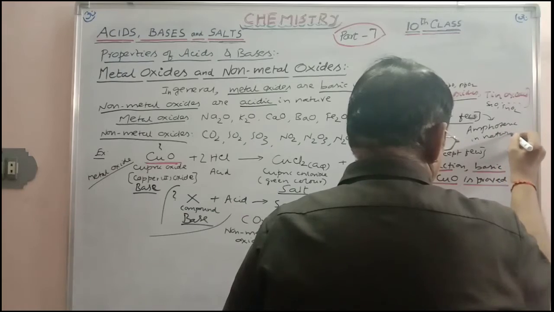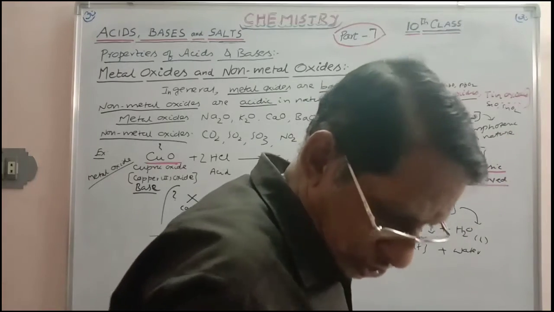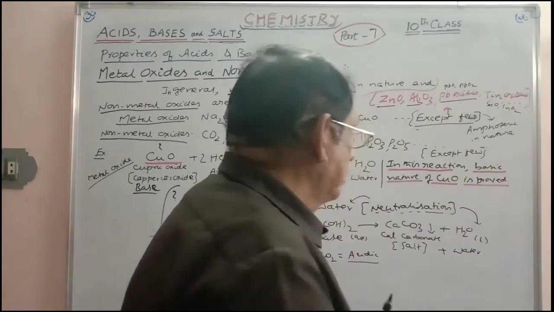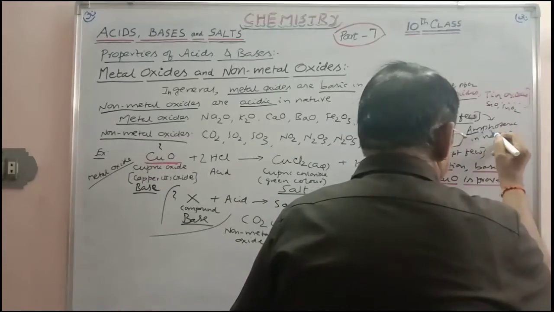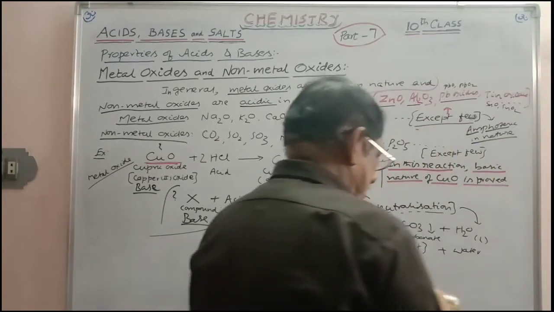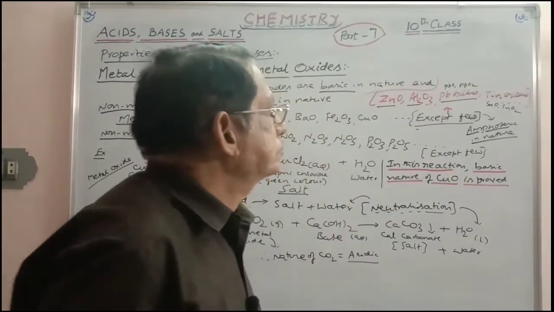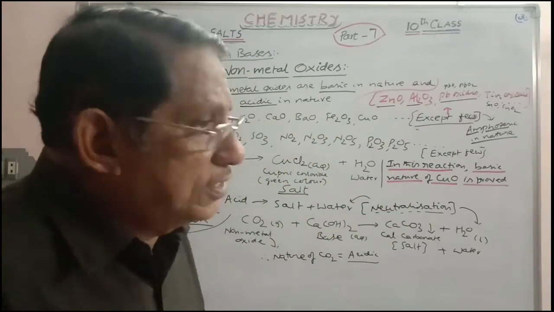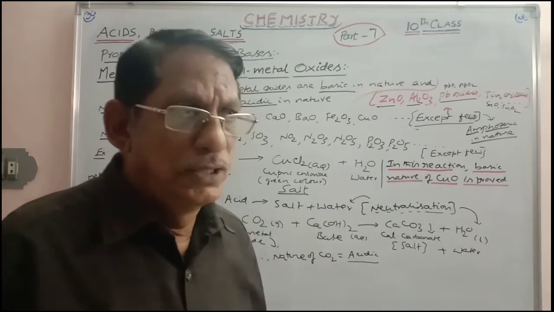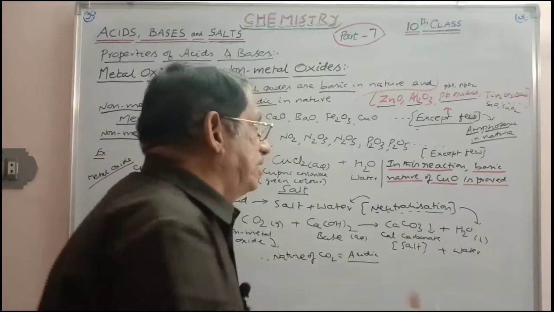All these are amphoteric in nature. Amphoteric. What do you mean by amphoteric? What do you mean by amphoteric oxides?